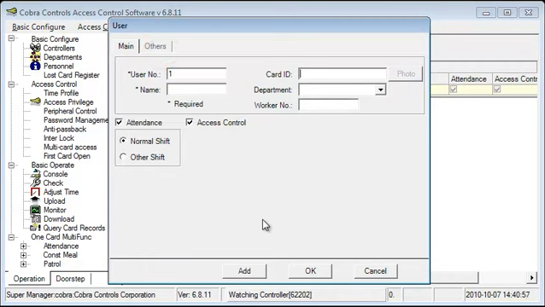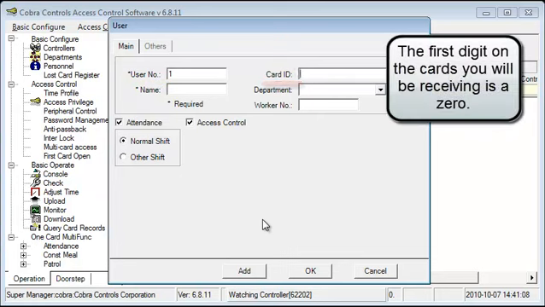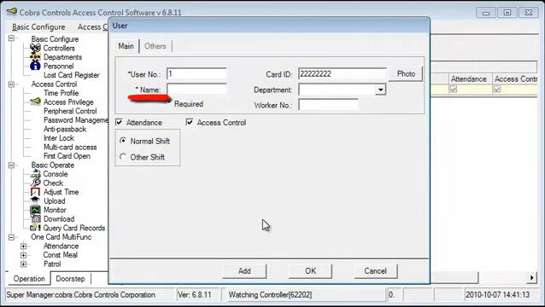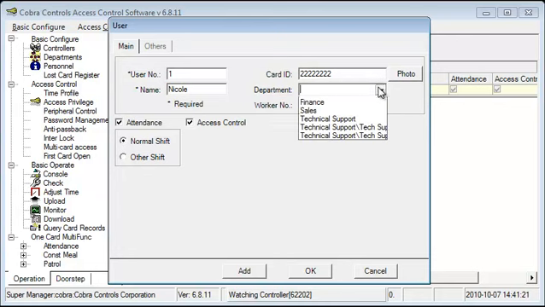I'll briefly explain what these fields are for. The user number is assigned by the software and it just counts up in order as you add new users. The card ID refers to the last 8 digits on your card. The name is where you would enter the user's name. And if you would like to assign a department, even though it's not necessary, you can select a department from the drop-down menu.